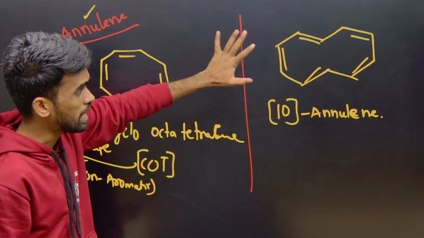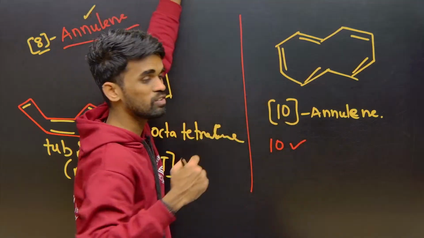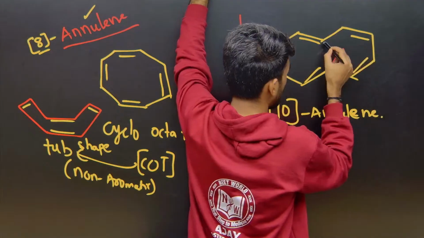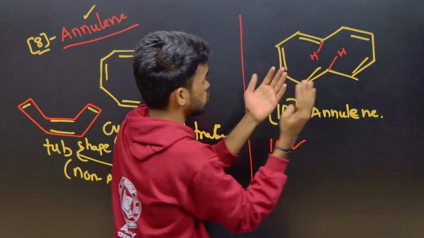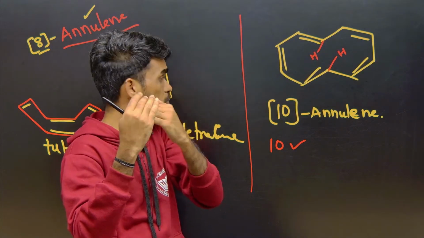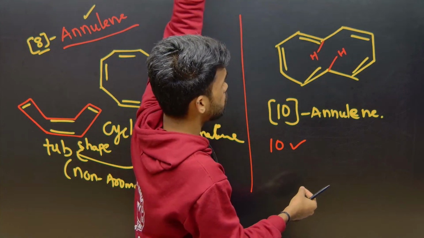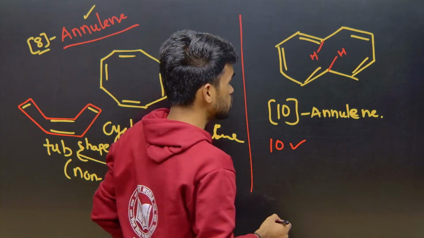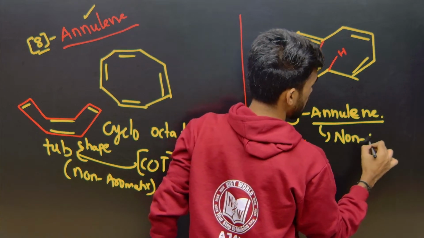If you look at it like this, you will have 10 pi electrons, so you might feel it will be aromatic. But due to the presence of the hydrogens here and here, the flag-like interaction, you can remember them like flags, they will have repulsive interactions. Due to that, this carbon comes up and this one goes down, making it non-planar. Therefore it becomes non-aromatic. So this is non-aromatic.